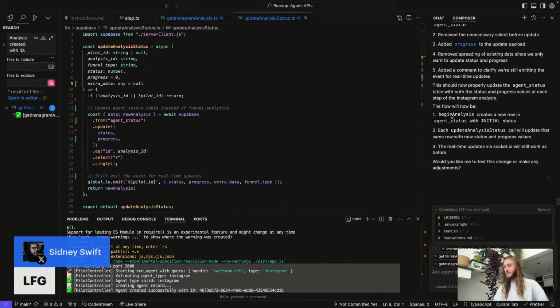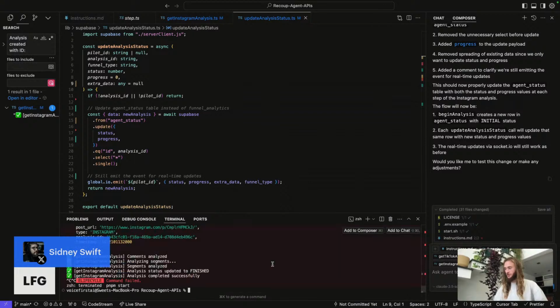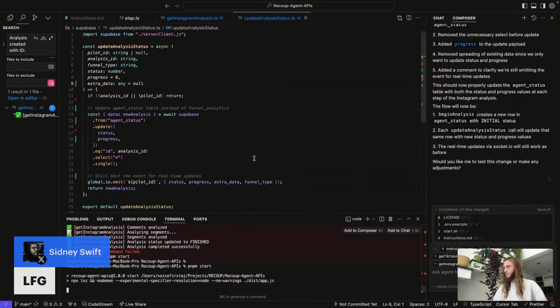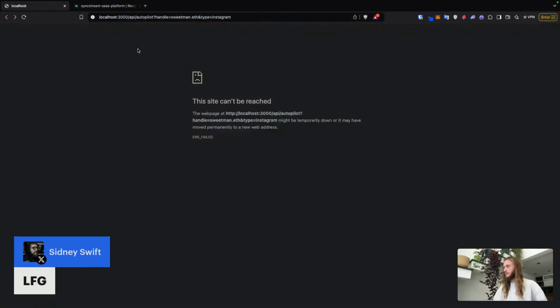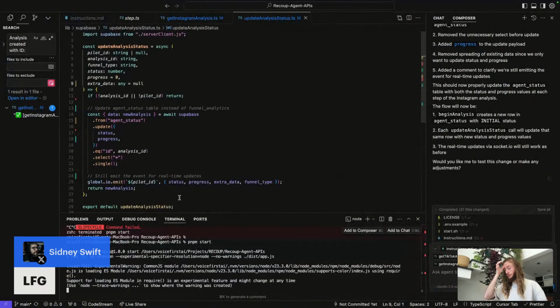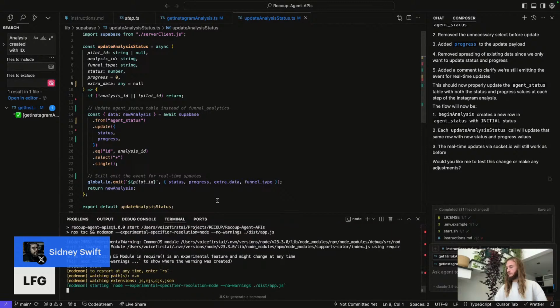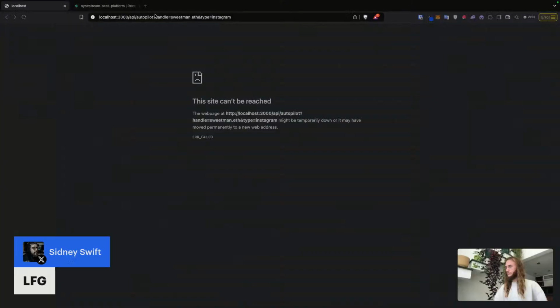The flow should now be begin analysis. Let's see if that works. Crash the server, restart the server. Let's fire the endpoint again. Wait till it actually loads. There we go, we're running.